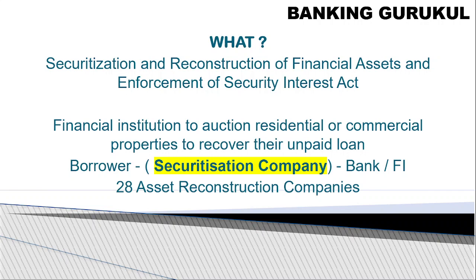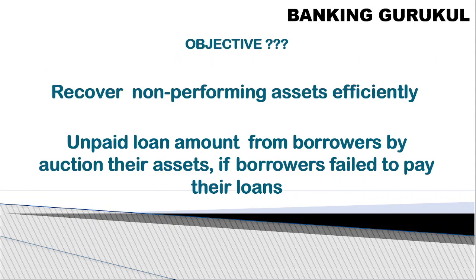In India around 28 asset reconstruction companies are there. These are authorized companies. What is the objective of this act? To recover non-performing assets effectively. If you are not getting any repayment on an asset, and all loans are assets, it may be 90 days without recovery, monthly EMI or whatever amount, then it becomes a non-performing asset. To recover non-performing assets we use the SARFAESI Act, recovering the unpaid loan amount by auctioning the borrower's assets if borrowers fail to pay.